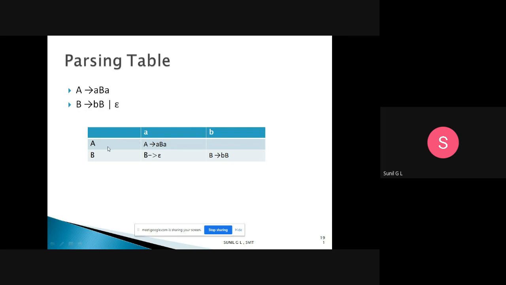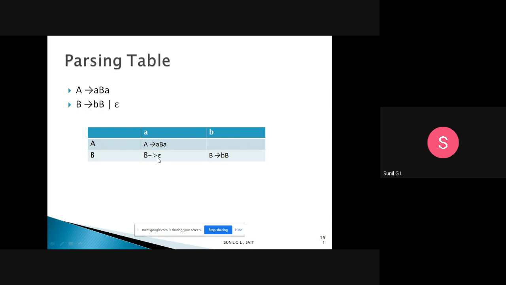Based on first and follow, we need to enter the productions in the parsing table. Here, for A, first will be small a. So we need to enter the production A tends to small a, capital B, small a, because the first of A is small a. Like that, the first of B will be small b, so we will have the production B tends to small b, capital B. And here we will have one more production, B tends to epsilon.